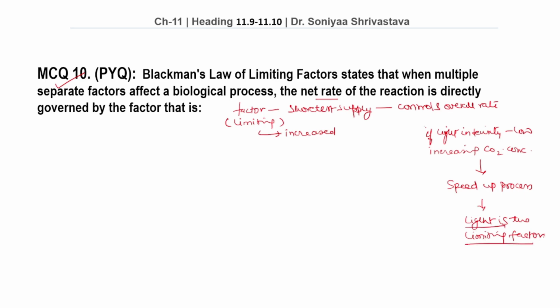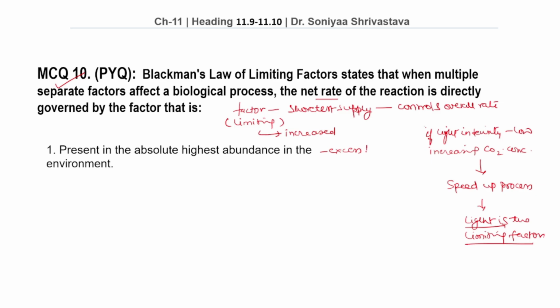So let's see our options. Option number 1, present in the absolute highest abundance in the environment. Excess factor does not limit the process. Having more than enough of the factor cannot increase the rate if another factor is in shorter supply.